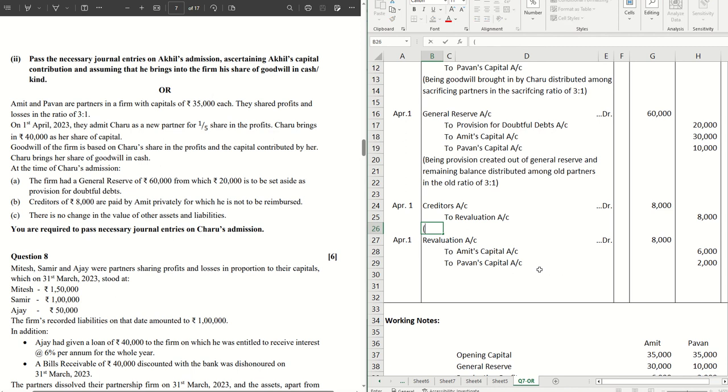Narration, let's finish that off as well, being creditors paid by Amit privately, being revaluation profit shared among partners in the old ratio of 3:1.